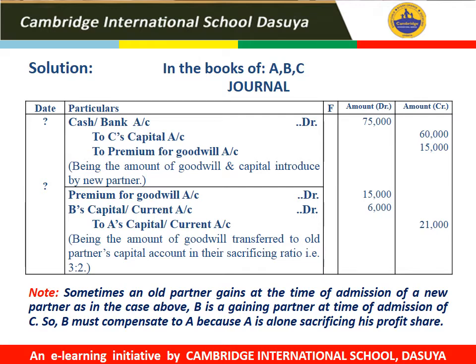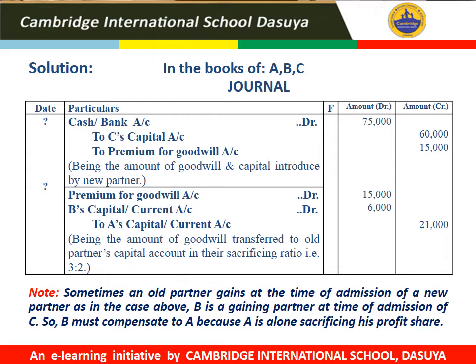So, in this question, we have seen that B, who is an old partner, also gains at the time of admission of C. C brings rupees 60,000 as capital and 15,000 as premium of goodwill, which we have recorded in the first journal entry, that is cash account debit to C's capital account and premium for goodwill account. But at the time of calculation of sacrificing ratio, we come to know about the gain of B. B is also gaining. The profit share of B also rises.